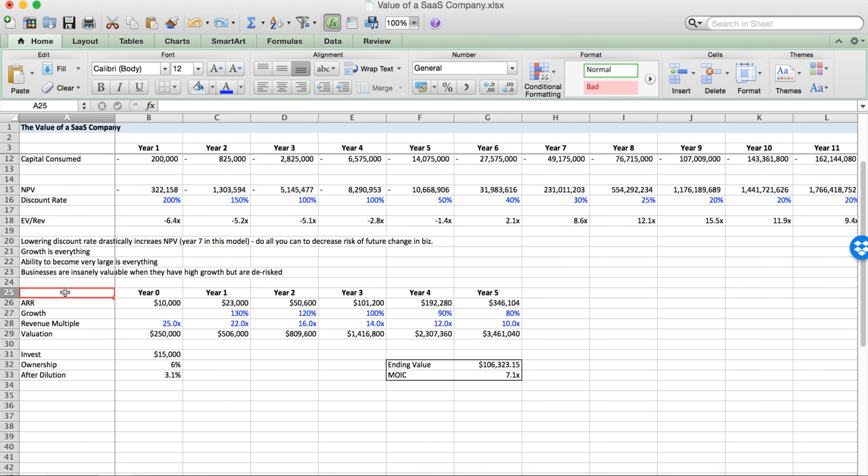This is the sort of very simple 5-year entry and exit model for your typical venture investor, how they think about it. These numbers, by the way, are in millions. Companies doing 10 million of ARR. We're going to invest at a crazy price, but over time, this business is going to continue to grow and it's going to trade at a high multiple at the end. We don't really know why, but we think we're going to be able to sell it or go public, or that's what the comps are, blah, blah, blah.